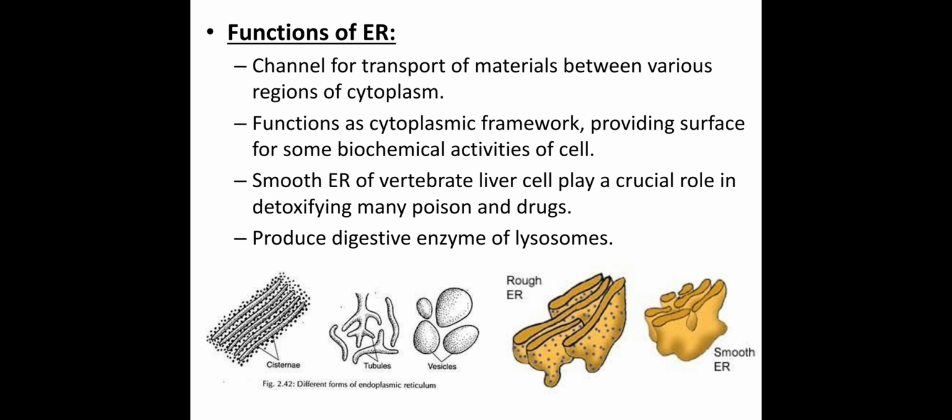And on the right side of the slide, there are also two types of endoplasmic reticulum. One is rough, where you can see that black dots are present on its outer surface. These black dots are actually ribosomes attached to the endoplasmic reticulum. And in the case of smooth endoplasmic reticulum, no ribosomes are attached, so its wall looks smooth, with no other spot present on it. Now let us discuss the function of this reticulum.